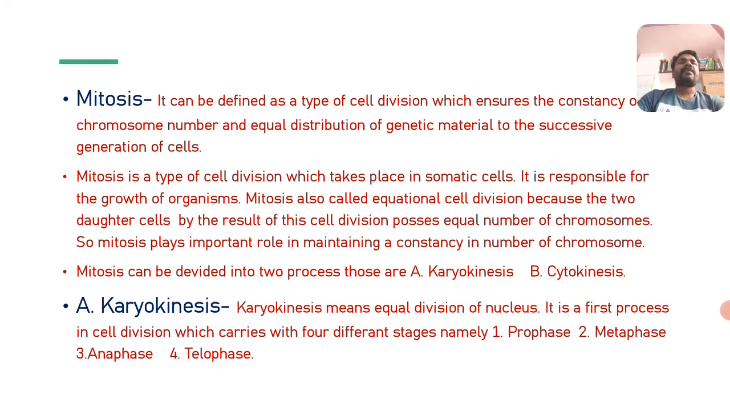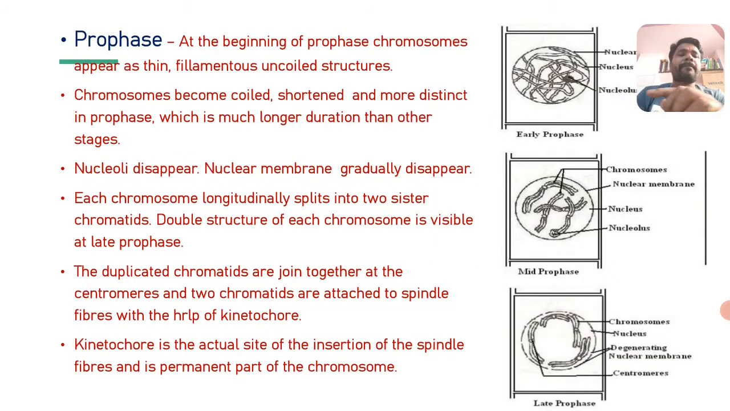Karyokinesis refers to the equal division of the nucleus. Not the whole cell, only the nucleus undergoes division. The complete division of the nucleus takes place by the process of karyokinesis, which has different stages: prophase, metaphase, anaphase, and telophase. Let us study the first one, prophase. See the diagrammatic representation of prophase. In that, there is early prophase, mid prophase, and late prophase.